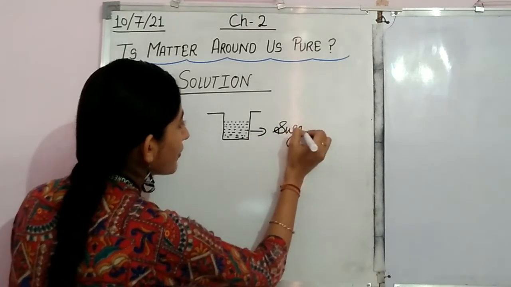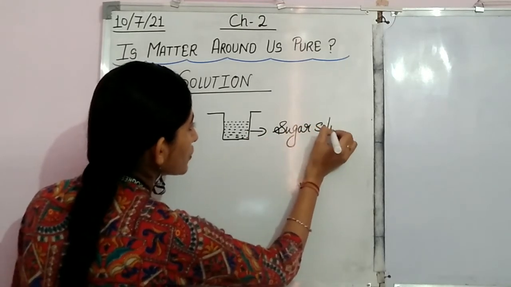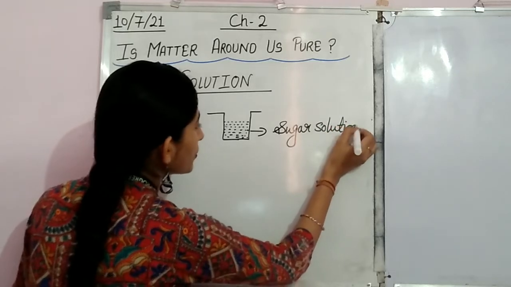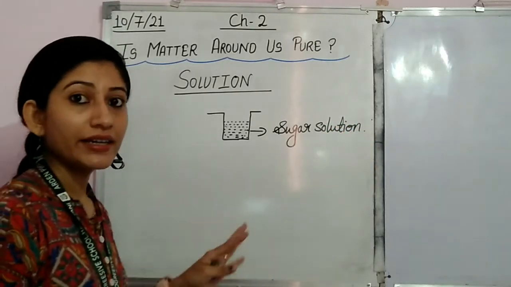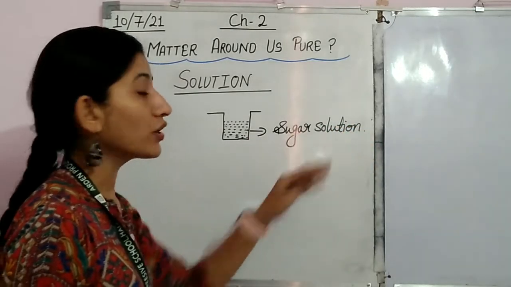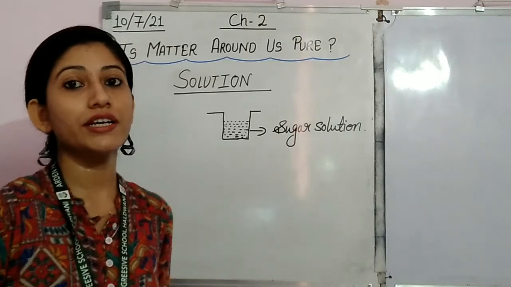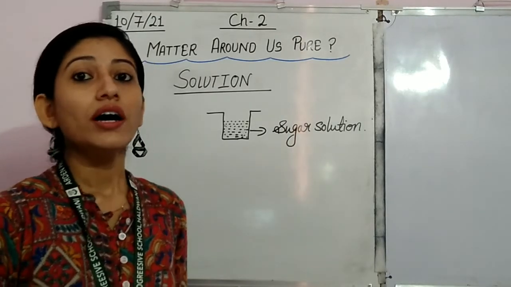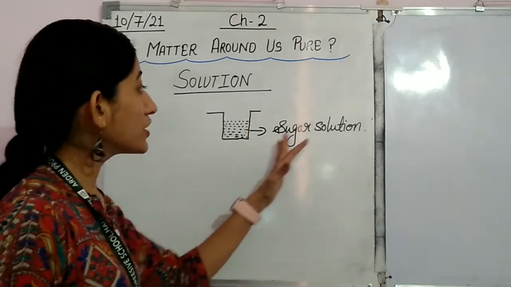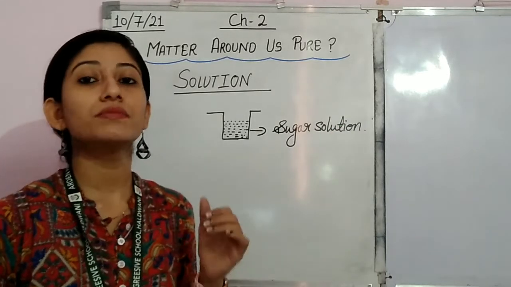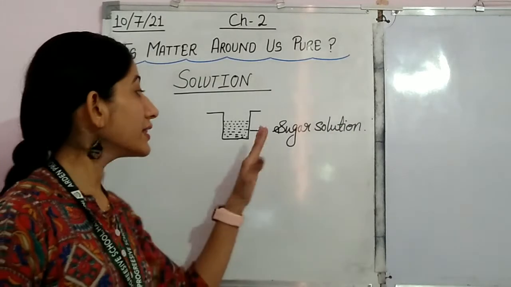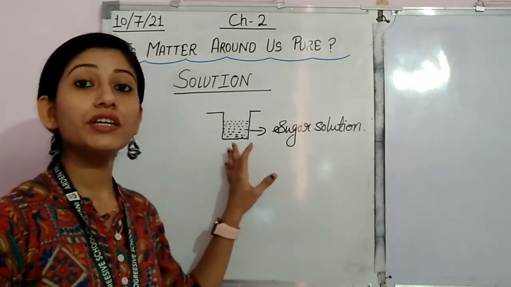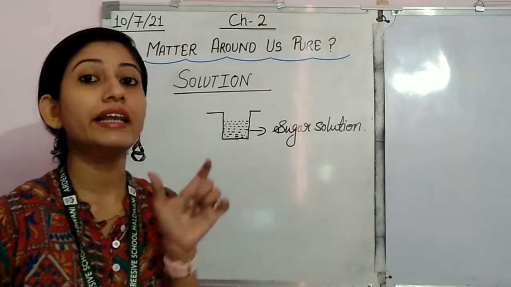Suppose we have one sugar solution. So students, I am saying that this sugar solution is a homogeneous mixture. Why am I saying that in this solution homogeneity is there at particle level?